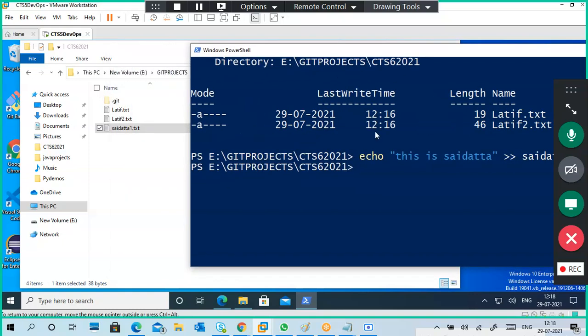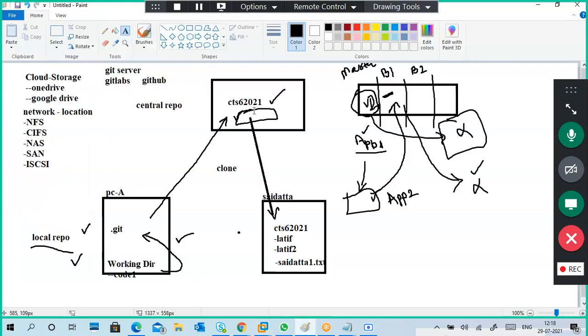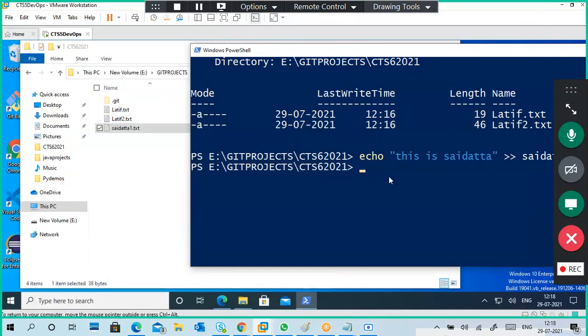Guys, understand? The point is again, I will tell. Here is my code. I clone into local and I add some data. Now you made changes. Again, you want to upload, you want to push the configuration, right? So again, same commands like git. First of all, what are the changes you made? You have to add those things, right? git init is not required actually, because git is already there, so it will show it is already there.